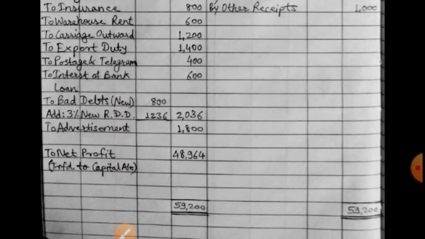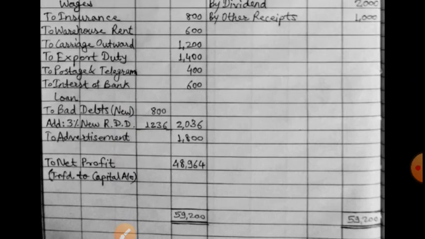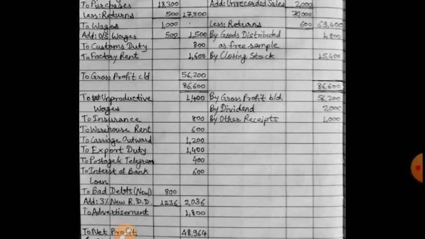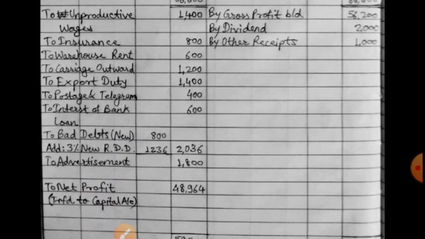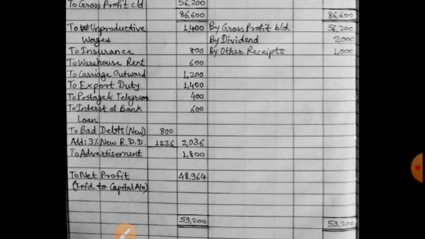By this way, there is net profit of 48,964. As you are not supposed to prepare balance sheet here, the division of the profit between the partners is not given. Otherwise, we would have distributed it 50-50 between these two partners.